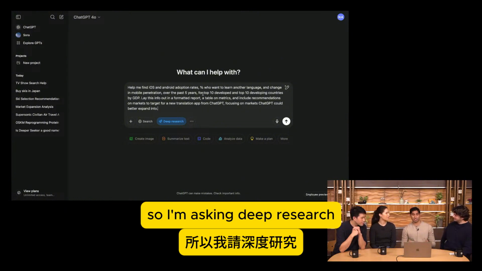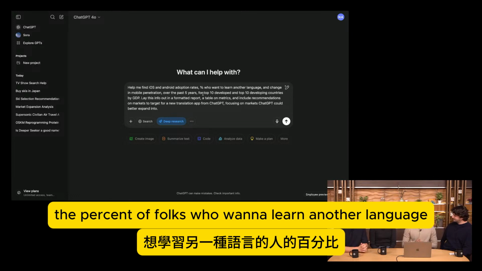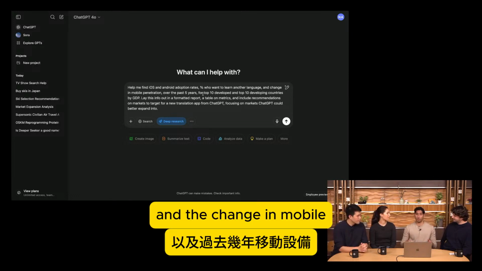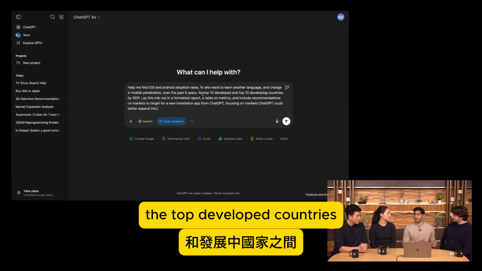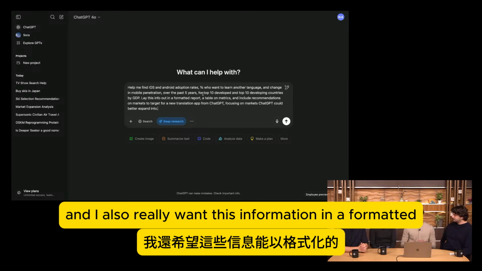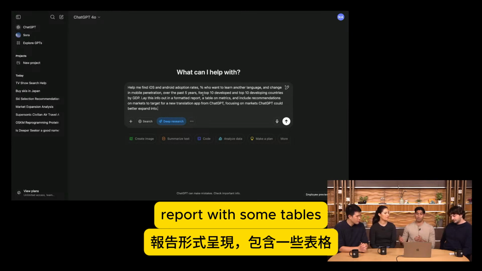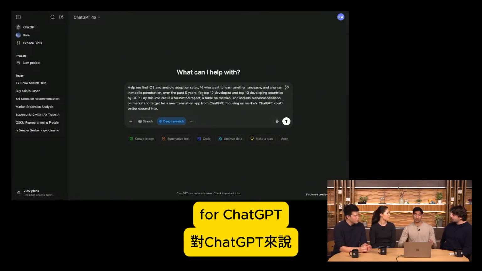So I'm asking deep research, help me find iOS and Android adoption rates, the percentage of folks who want to learn another language, and the change in mobile penetration over the past couple of years, and give me that difference between the top developed countries and developing countries. And I also really want this information in a formatted report with some tables and a clear recommendation on what the best emerging opportunities are for ChatGPT.